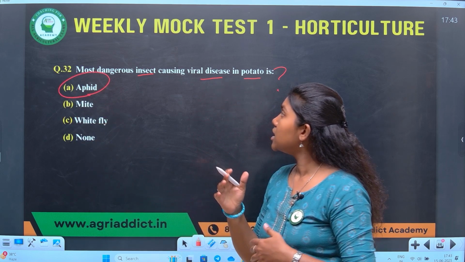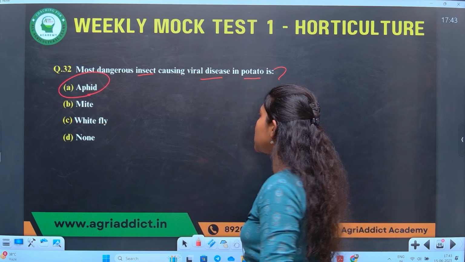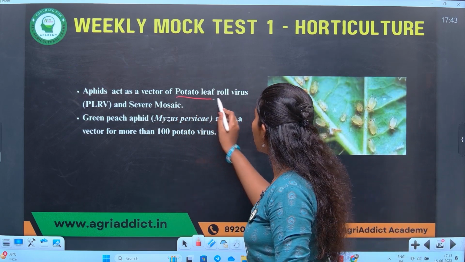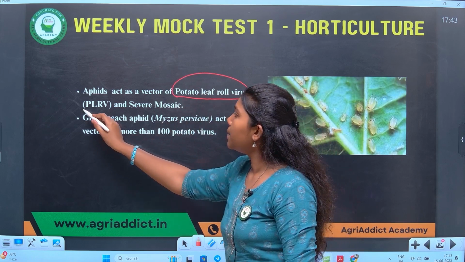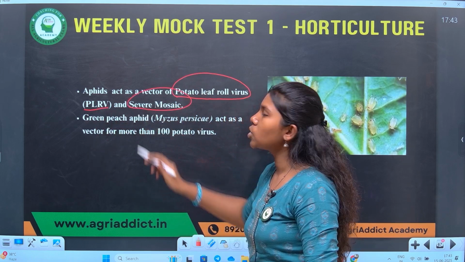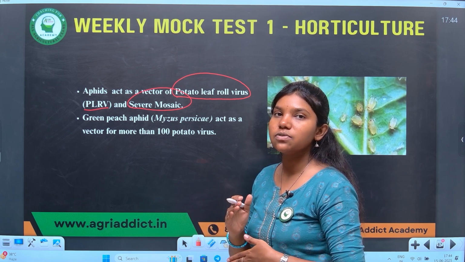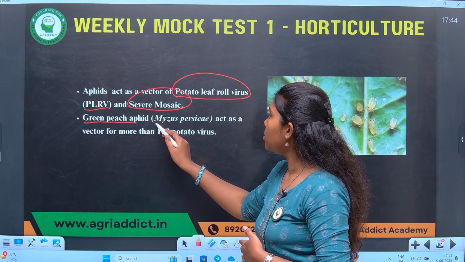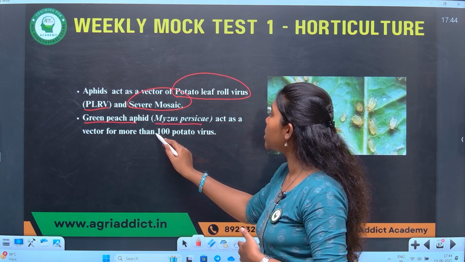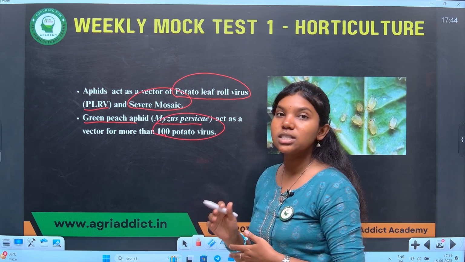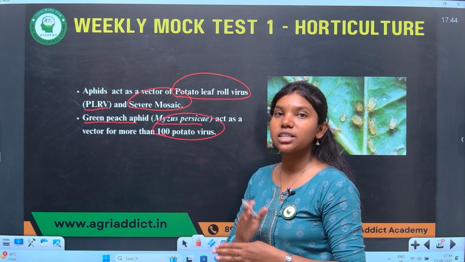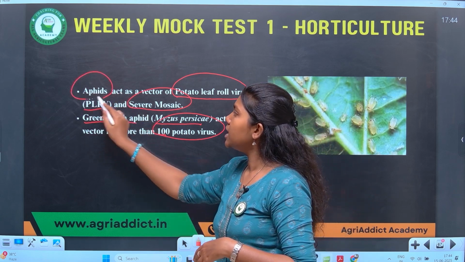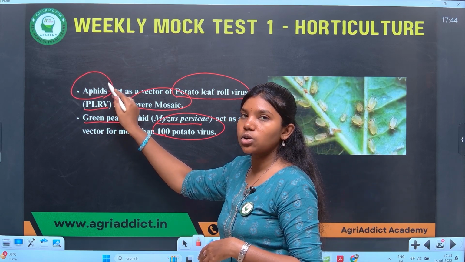Aphid acts as a vector for transmission of various viral diseases. What are the viral diseases? We'll look into them now. Aphid acts as a vector for potato leaf roll virus, that is PLRV, and severe mosaic. These both are important diseases in potato that cause severe loss to the farmers. Next, green peach aphid, scientifically Myzus persicae, acts as a vector for more than 100 potato viruses. See, one insect acts as a vector for 100 viruses causing severe damage to the potato. Then it is an important insect to be noted and an insect of interest.